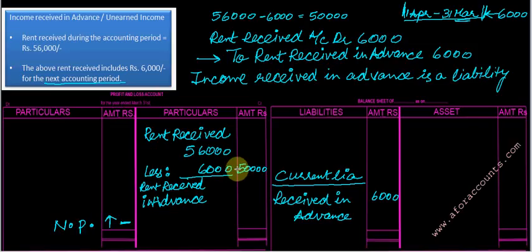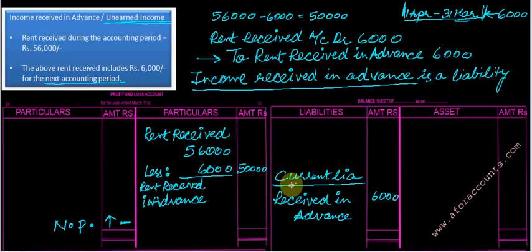So income received in advance. Income received in advance is always a liability. So it is called unearned income. I have not worked yet to earn this income. I will be working for earning this income in the next financial year, but money I am receiving right now only. So the work is pending to be done to earn that income.